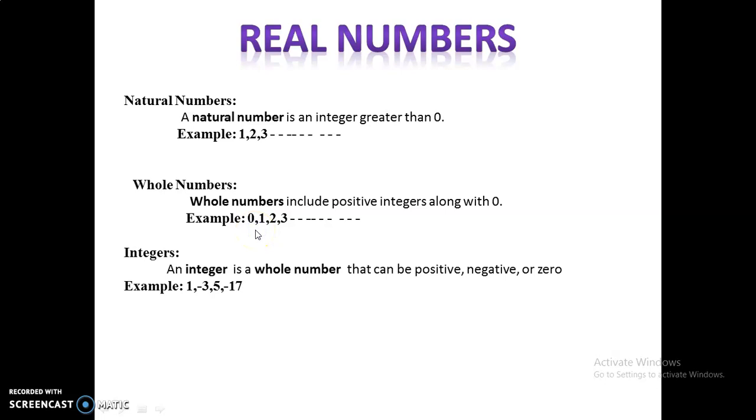Coming to integers. An integer is a whole number that can be positive, negative or 0. Natural numbers and whole numbers are only positive numbers. Natural numbers are positive numbers without 0, and whole numbers are positive numbers along with 0. Coming to integers, both positive and negative numbers along with 0, that is from minus infinity to minus 2, minus 1, 0 and again 1, 2 and so on to infinity, everything is called an integer. Some examples of integers: 1, minus 3, 5, 17, everything comes as an integer.